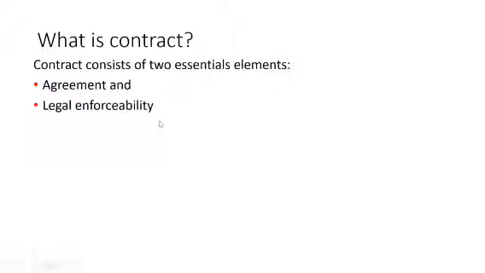What is a contract? A contract consists of two essential elements: agreement and legal enforceability. Now, what do you mean by an agreement? An agreement is between two people.